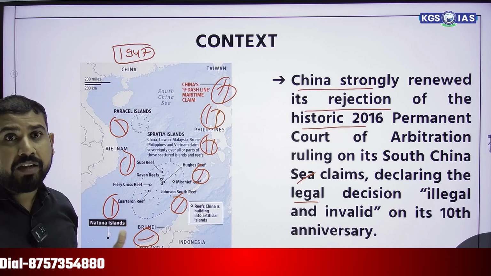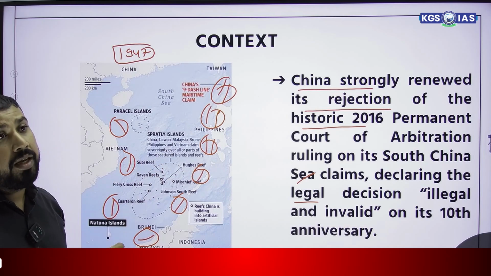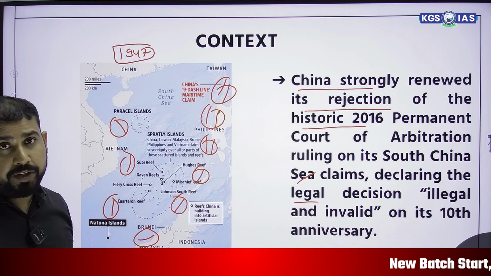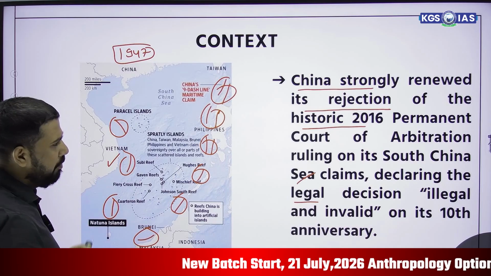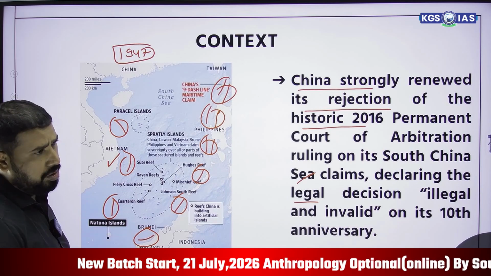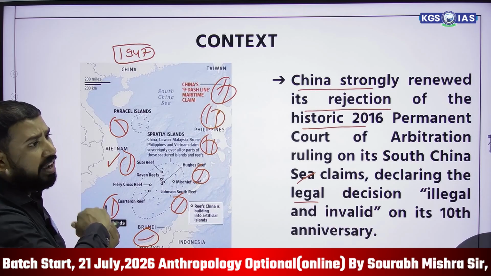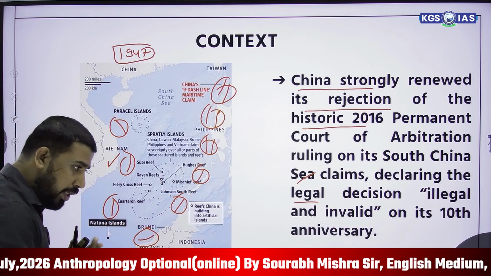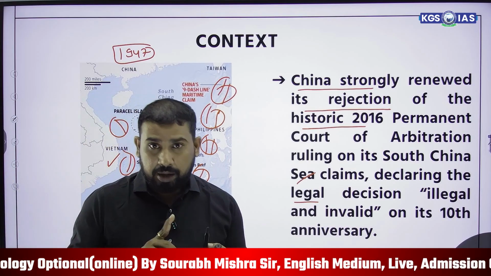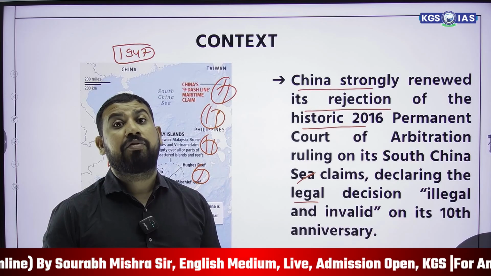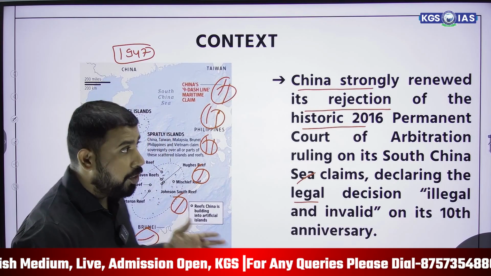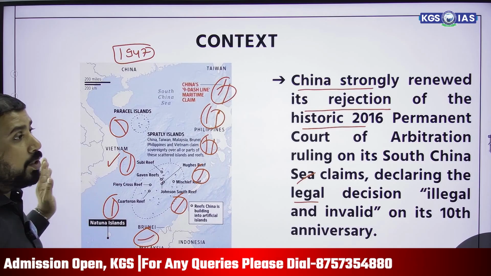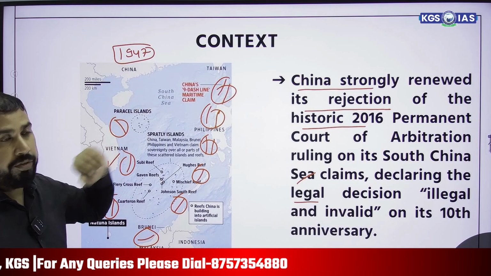And what's the problem if China claims the South China Sea? If China claims this region, small countries like Vietnam, Malaysia, Brunei, and the Philippines will have a huge loss, because China will do everything in this region. It has major oil and gas reserves, it is a major fishing ground of the world, and a major trade route. The Strait of Malacca gives entry to the Indian Ocean from the Pacific Ocean.